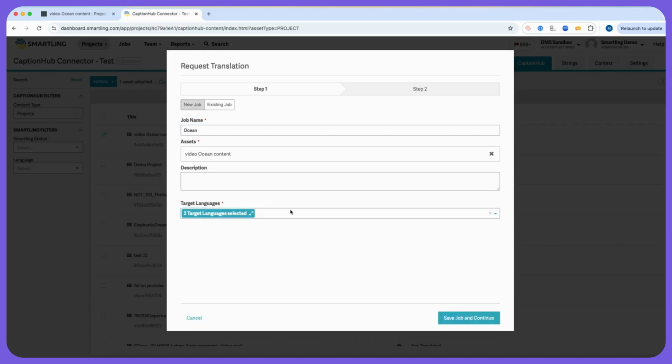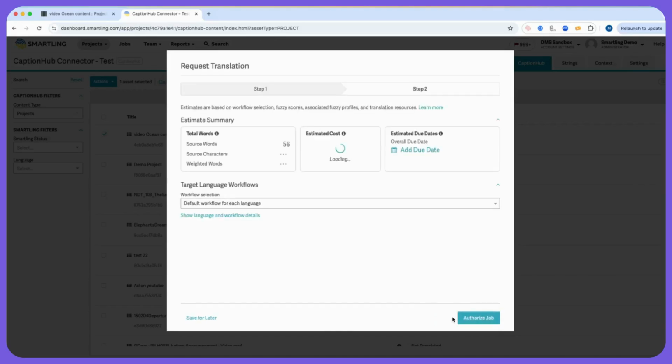Once you've gotten the details of the job, Smartling generates an instant cost estimate based on your input and selected workflows, allowing you to see immediately what the cost will be, enabling you to make informed decisions. Only the new or changed content is placed into the job, which means there is no duplication of translation effort.